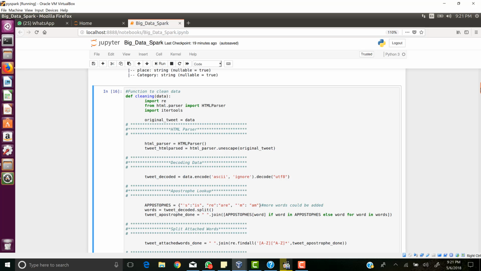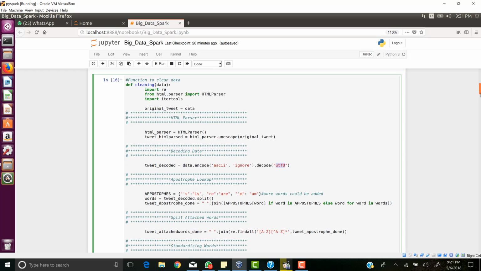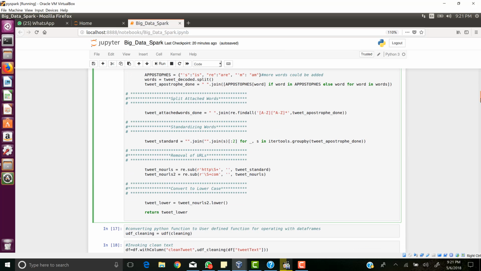Otherwise, while doing sentiment analysis, it will not recognize the data properly, and then we would face some errors and challenges if we don't clean the data properly. So what I'm doing is encoding it, which is a must, to ensure that it is in UTF-8. Then there would be many apostrophes in words like is, are, and so on, so I'm removing all those apostrophes. After that, I'm joining the words.